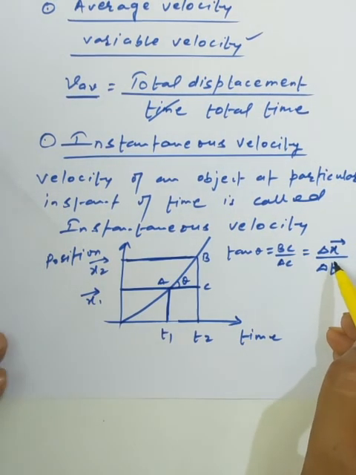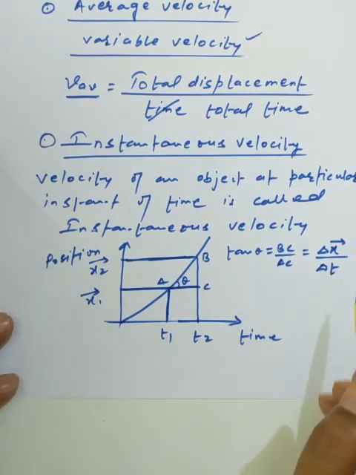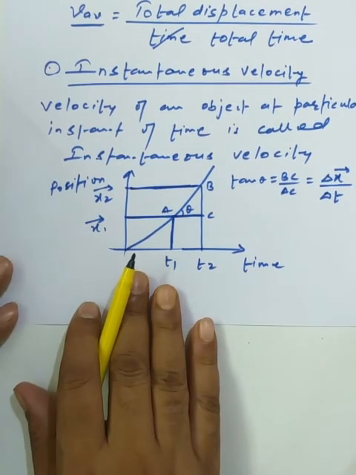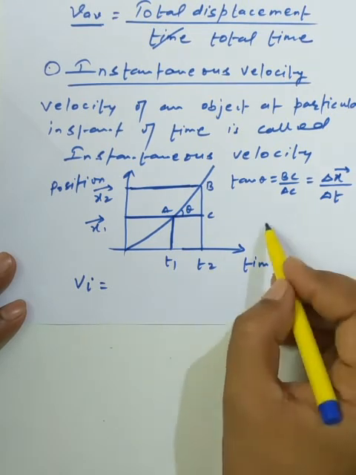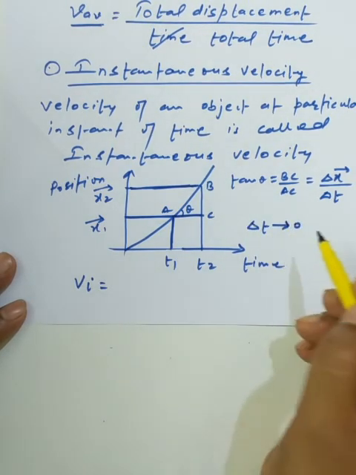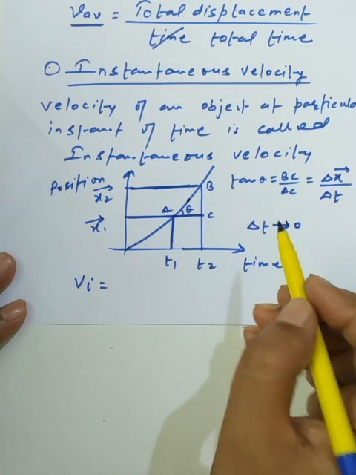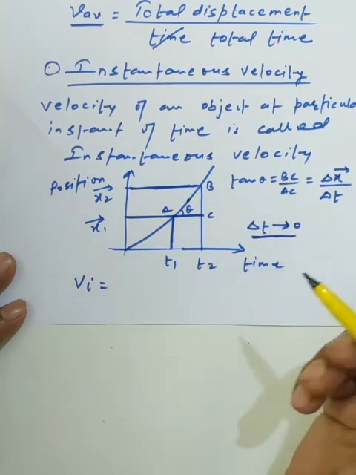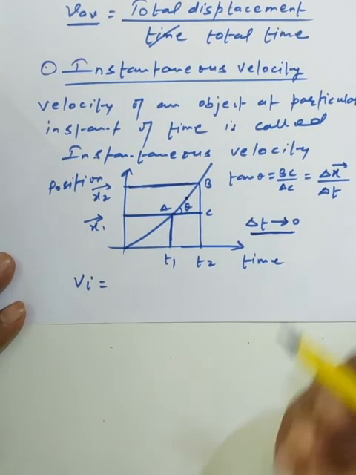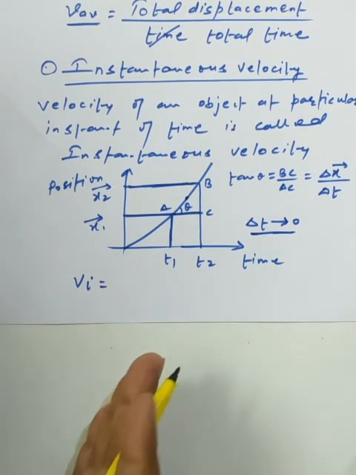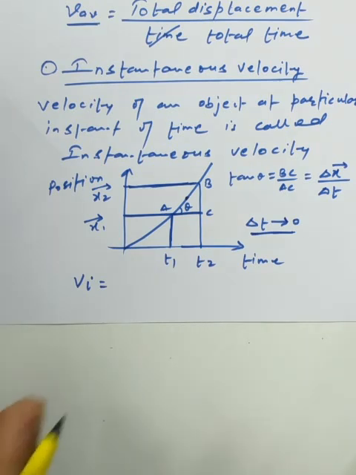Why are we using the vector sign? Because we know that we are dealing with the concept of a vector quantity. Now we talk about the instantaneous velocity, where the time interval approaches 0. Here we choose one point on the graph at which the time interval approaches 0, but it is not equal to 0. If it is 0, there is no meaning. So we assume that the time interval must approach 0. At the particular instant of time, it is called the instantaneous velocity.